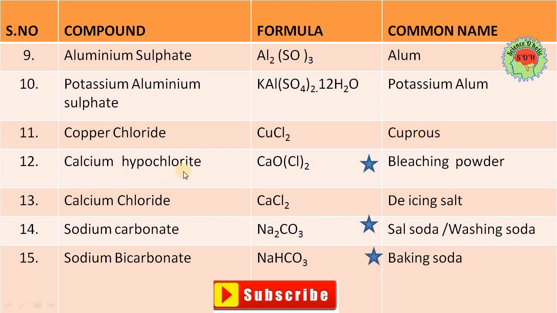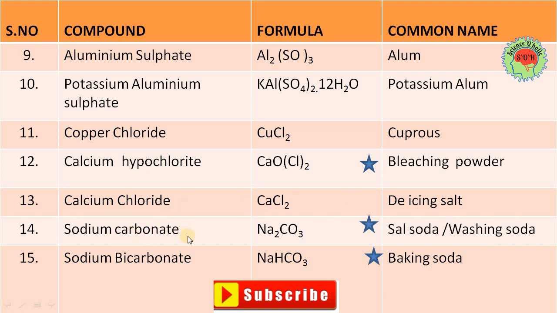12, calcium hypochlorite, that is Ca, hypo means oxygen is there and 2Cl2, that is hypochlorite and it's commonly known as bleaching powder. It's very important, so don't forget to learn this name. 13, calcium chloride, now it's chloride of calcium, so CaCl2. Now it's called de-icing salt.